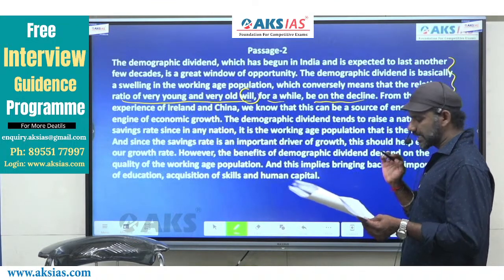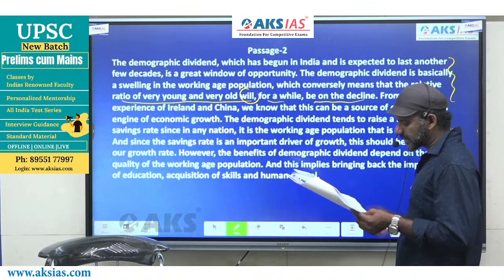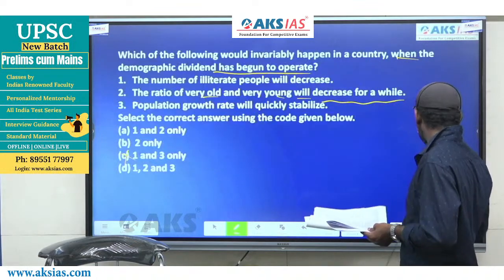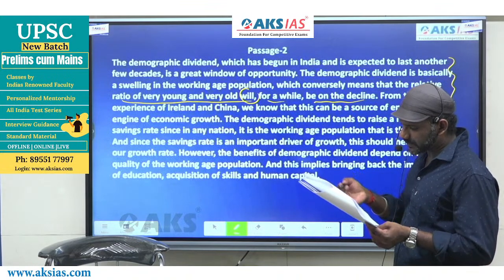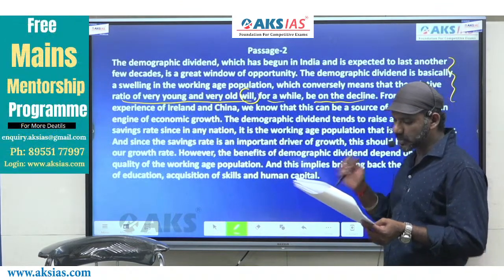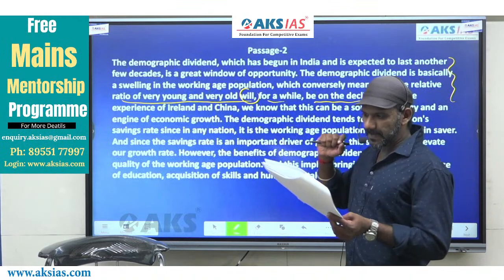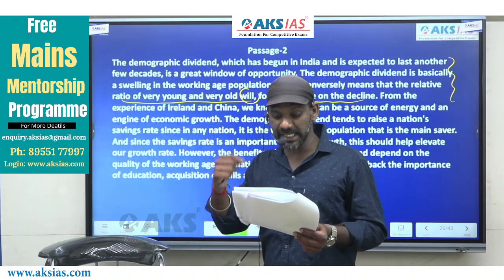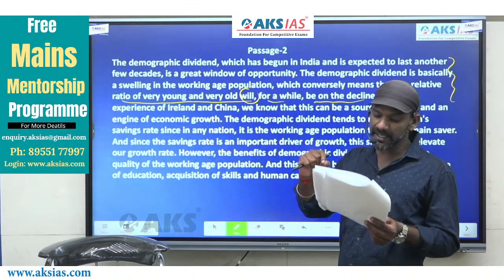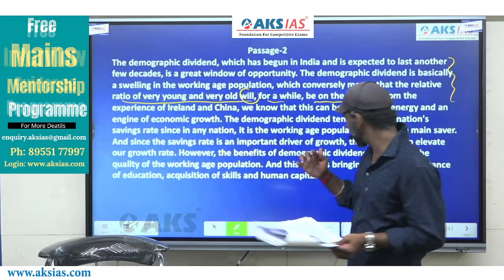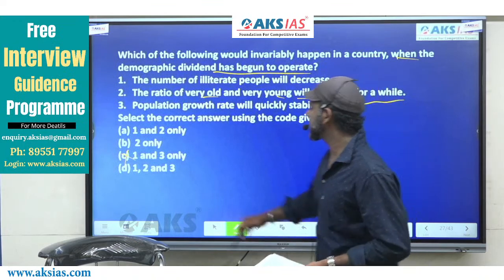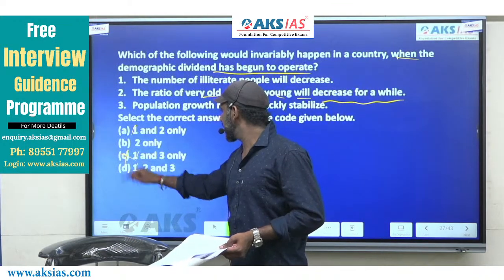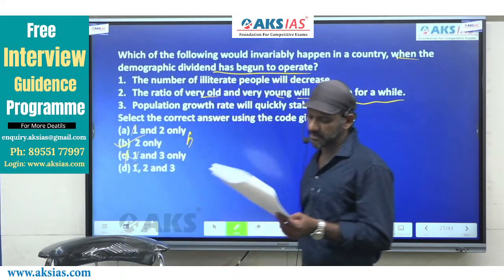The number of illiterate people being on the decline is not a part of the details given in especially this part of the passage, or nowhere in the passage we find mention about the demographic dividend resulting in the decline of the number of illiterate people. 1 is not talked about. 1 must be eliminated easily. A, C, and D are gone. The answer must be option B.